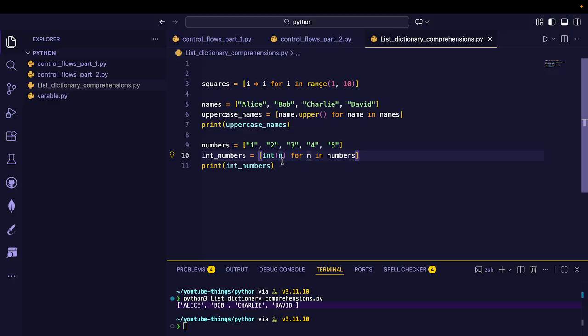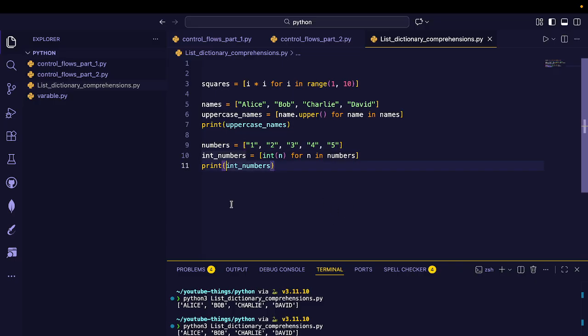Here n is a string number. Okay, and int(n) converts it to an integer from a string. This int(n) is converting this string to an integer, and storing it in a new list. If we print this, you can see it in list order.